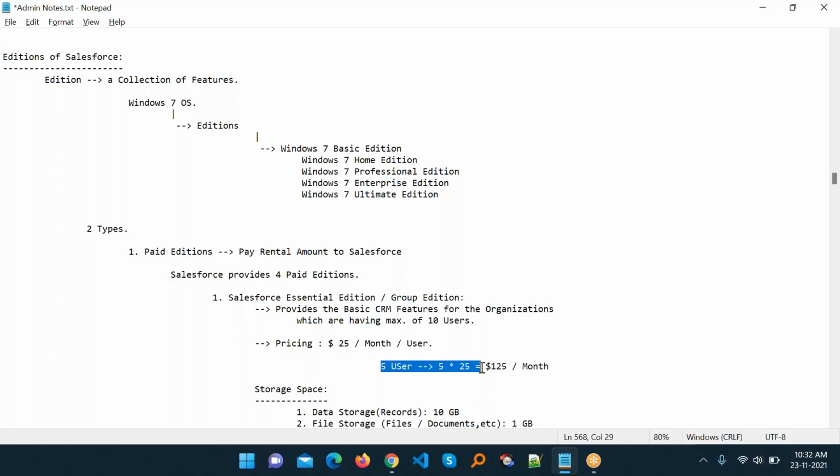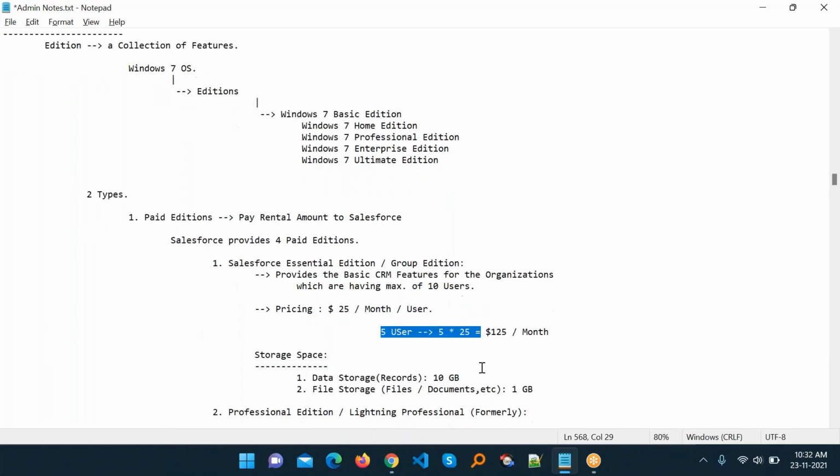Essential or Group edition is for a small user group, with a maximum of 10 users. For storage, data storage records can be stored up to 10 GB, so if you want to store a large amount of data, this edition is not suitable.